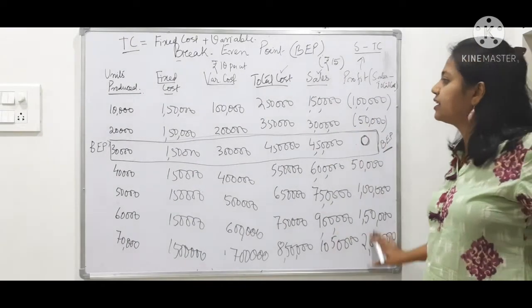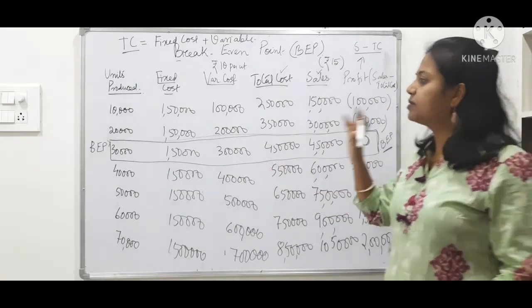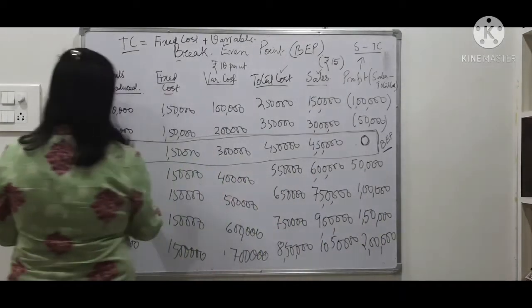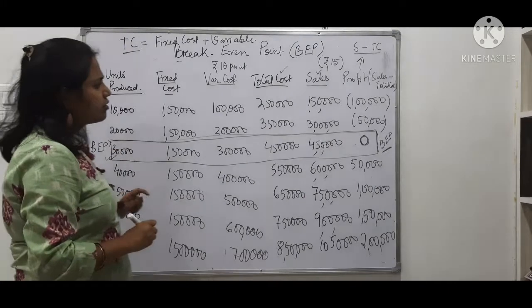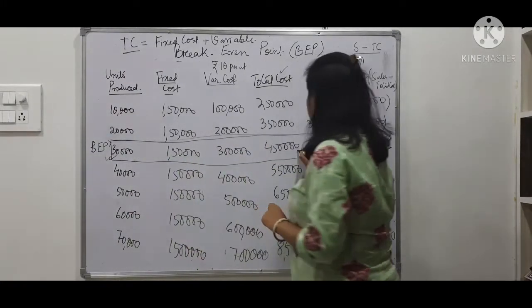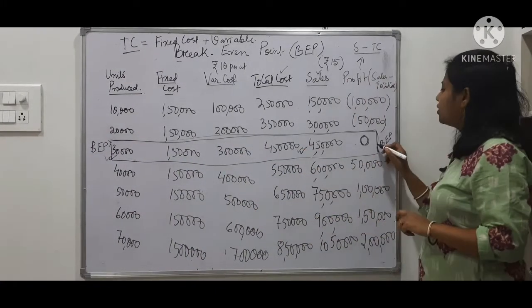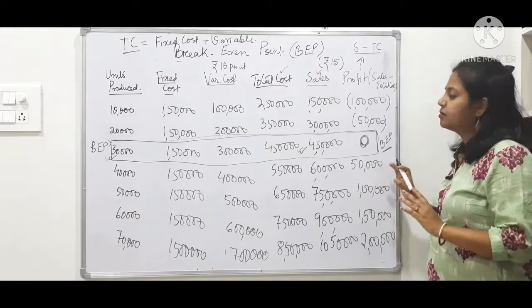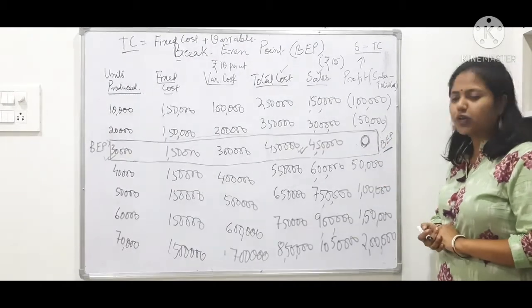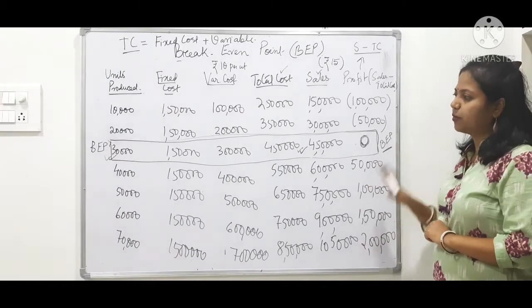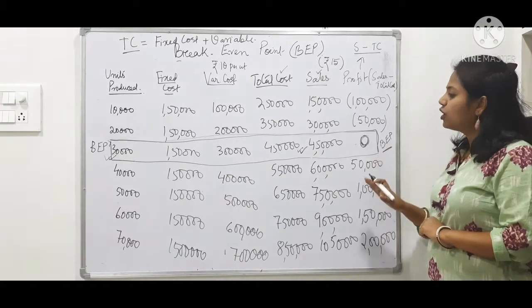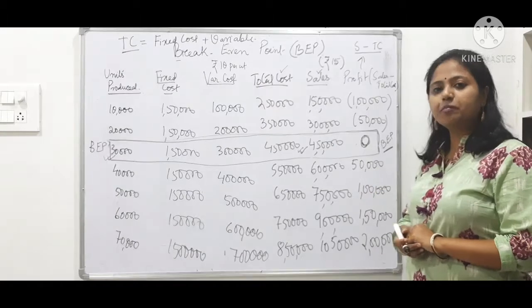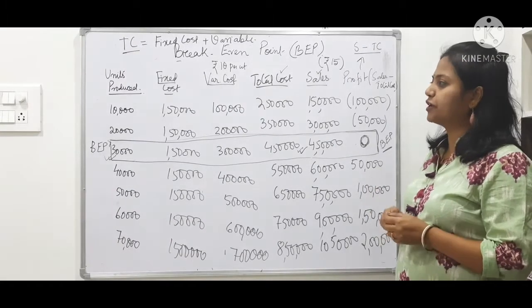This table clearly explains that if the business is selling 30,000 units at a cost of 4,50,000, then it will neither make any profit nor any loss. This is known as the break-even point. Why is this information important?